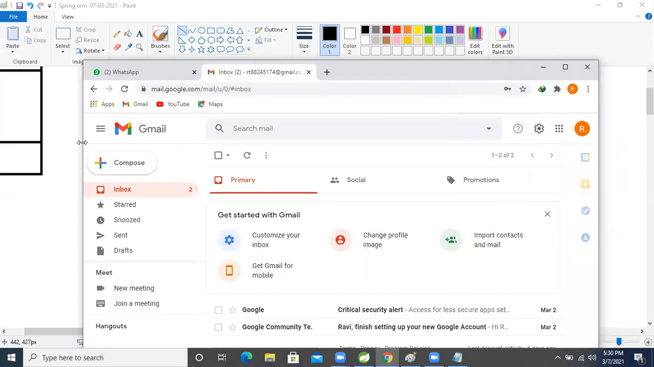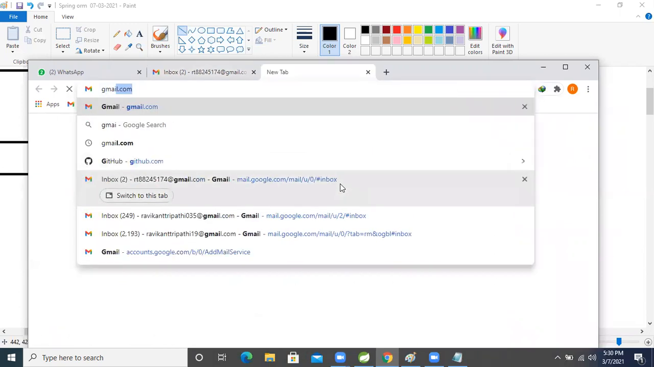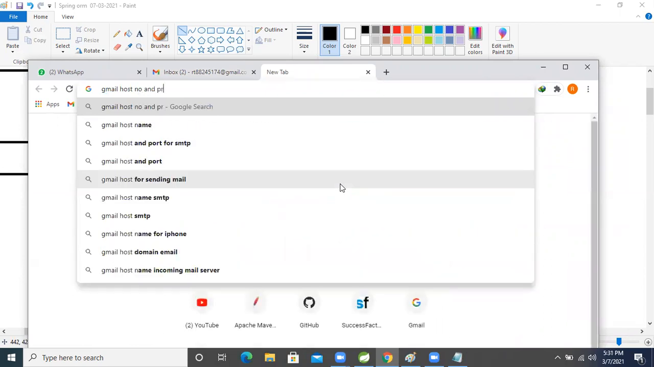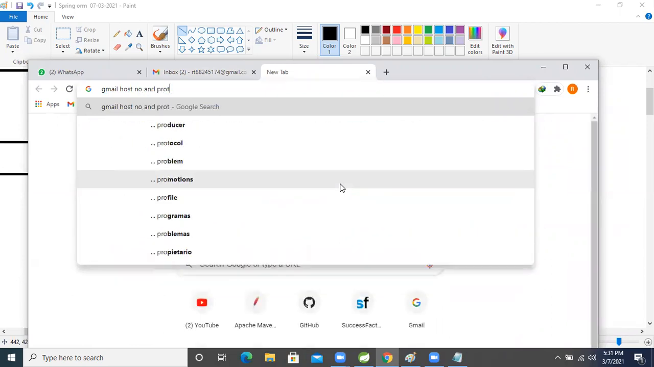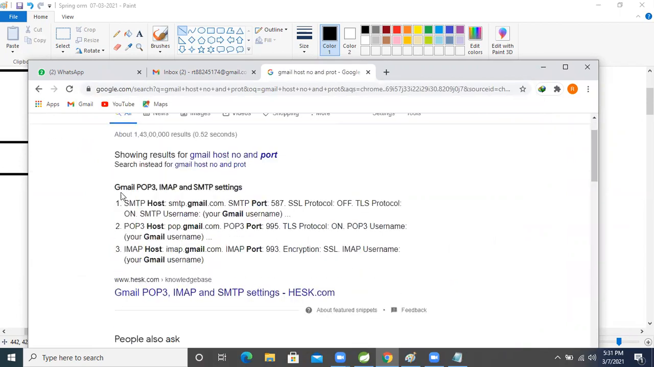So now, what I will do: what is the Gmail host and what port do I want? We want those two things. See here, Gmail POP, IMAP, SMTP. So what is that host name? Host name is gmail.com only. So SMTP host name, no, this one is not.